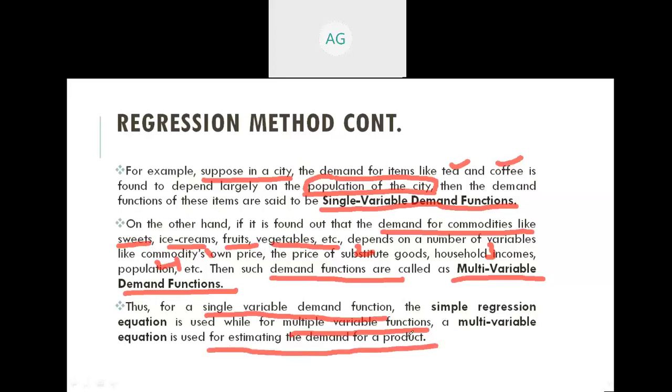So we can use the regression method by considering the single variable demand function or the multivariable demand function. So we are using different types of regression methods in order to calculate the single and the multivariable demand functions. So moving to the next slide.